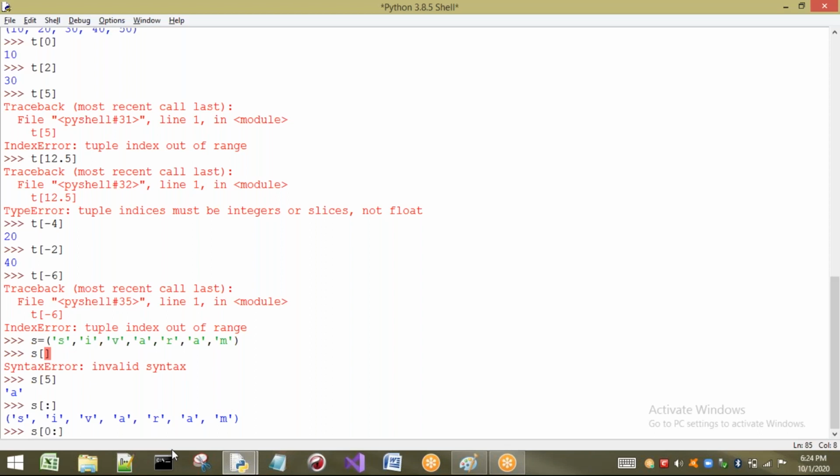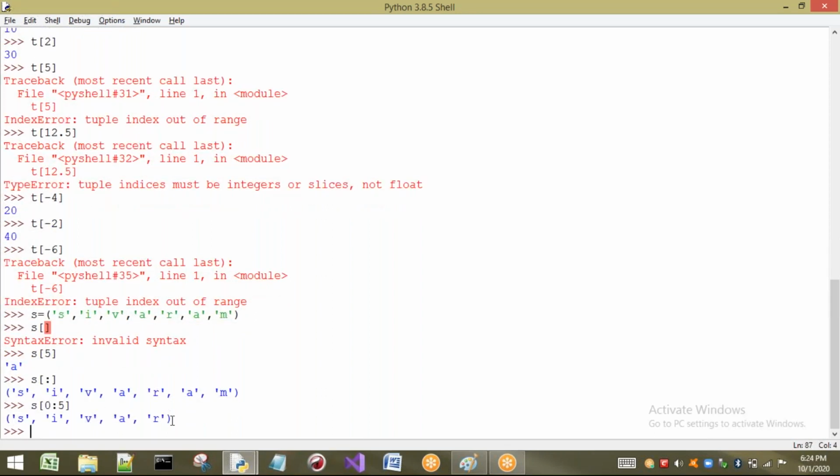So 0 to 5. Here you can understand, I have taken the starting element and ending element, that is, the begin element and end element. But up to what will it print? See, 0, 1, 2, 3, 4. That means only up to 4 it will print, because in previous sessions we have seen that end will always take up to n minus 1 only. Otherwise, to remember it in an easy way, just think the number of elements is 5, and index up to 5 it is going to give.